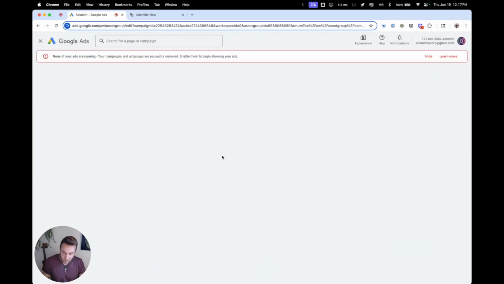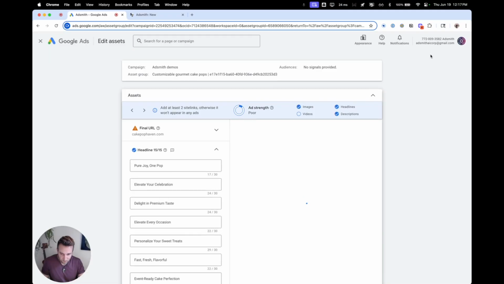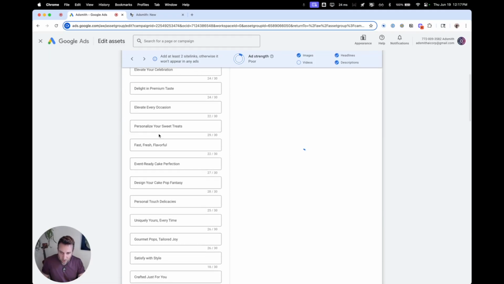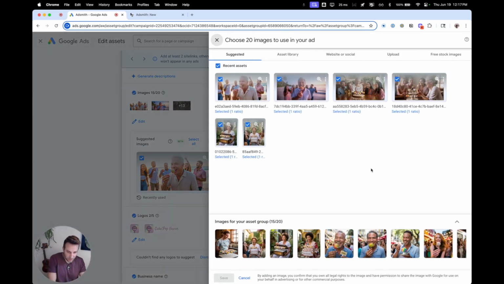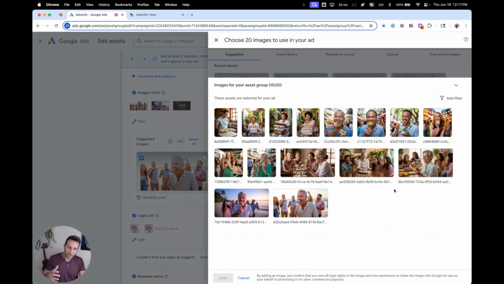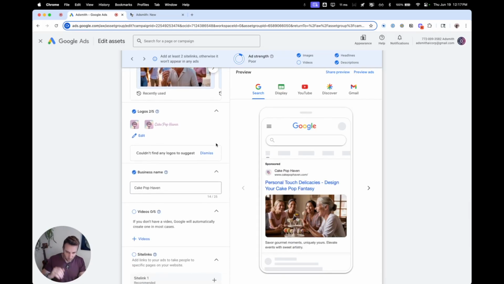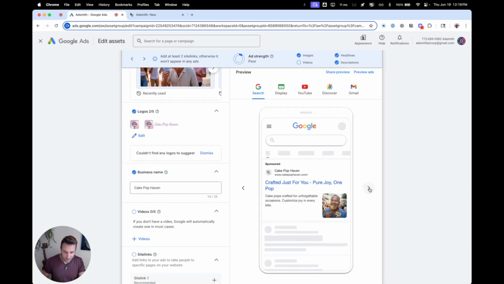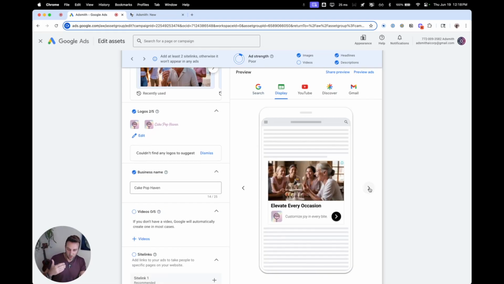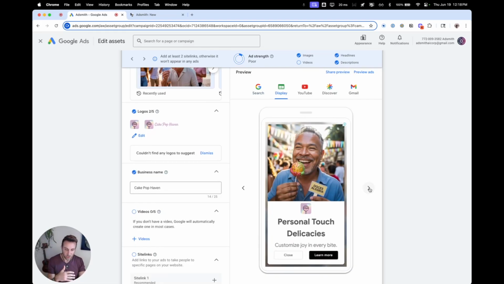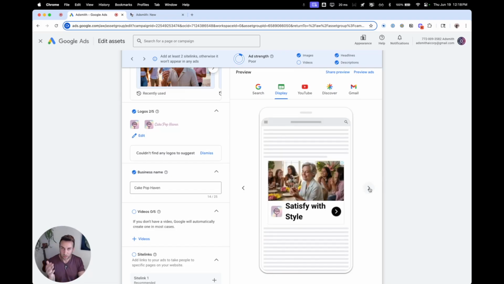Should look pretty familiar. And so we have the URL, all the assets we made. Here's the images that we made. And again, all these are variations. They're shots on goal. We don't know what's going to work, but when we get the asset level performance, we can self-improve because we've also saved all the inputs that went into all the creative decisions that went into making these images. So that we have the logo, and you can see here that all of these ads are automatically done in Google. Google on our behalf is going to try every different combination of these, and it's going to see what works. Going to boost the winners, kill the losers. So that's Adsmith in a nutshell.